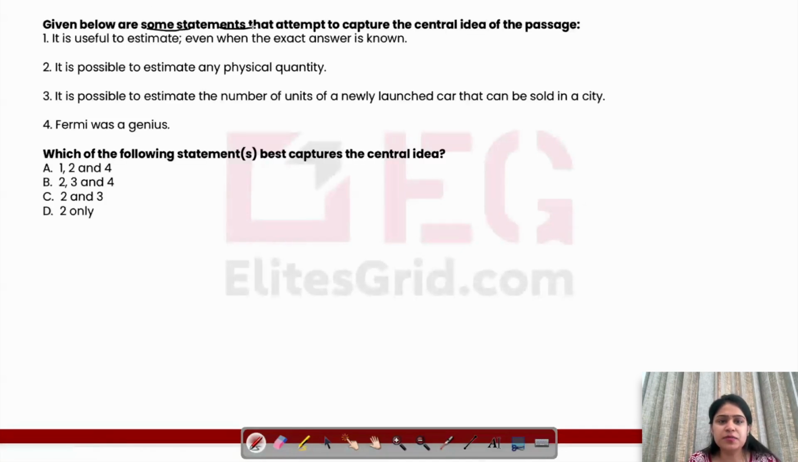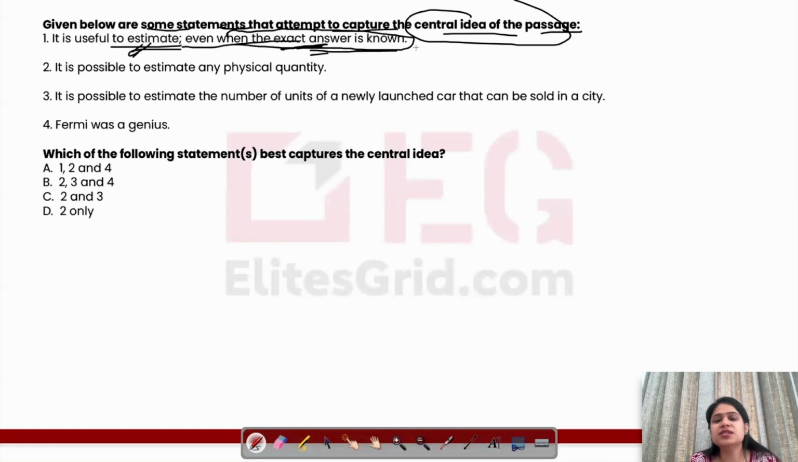Given below are some statements that attempt to capture the central idea of the passage. Okay, the central idea of the passage. It is useful to estimate even when the exact answer is known. No. This is the issue. It is useful to estimate, yes, but when you cannot know the exact answer, not when the exact answer is known. When you know the exact answer, there is no point of estimation. So this is not as per the passage. This is absolutely irrelevant. We can eliminate it. So one option has it, so we can eliminate the option that contains A.